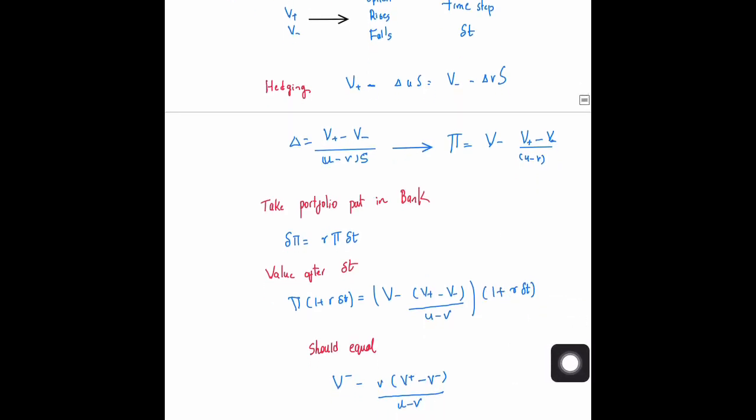No, not this value, sorry. We want to evaluate the value of the portfolio. So this thing should equal this particular portfolio value. After time delta t, we know the portfolio will be valued this. That thing should just equal the amount that was there if you put the portfolio in the bank.